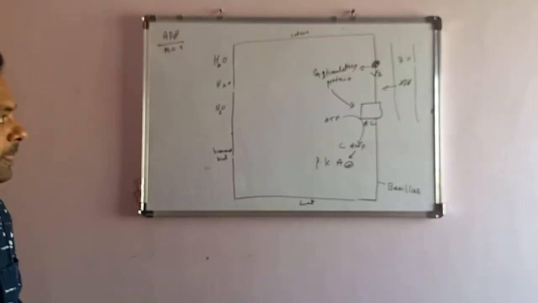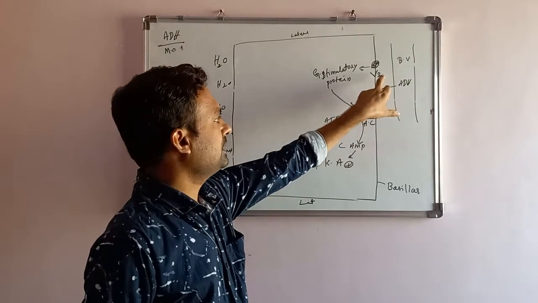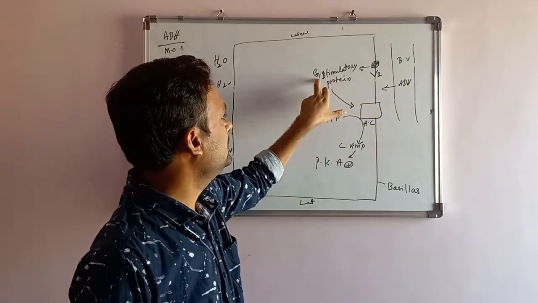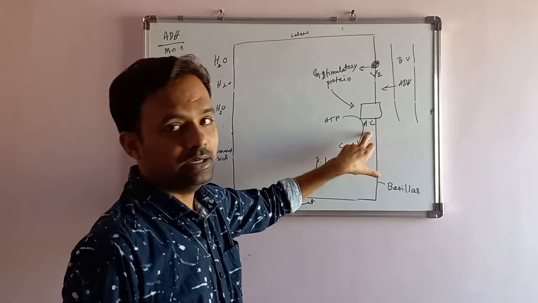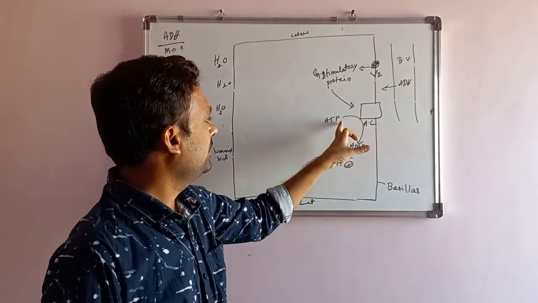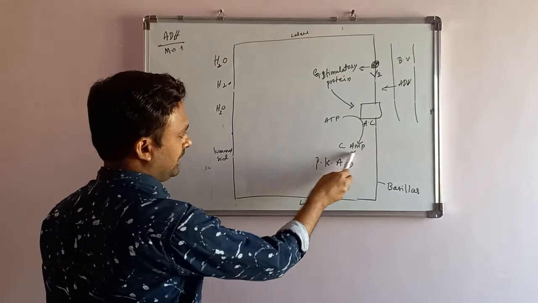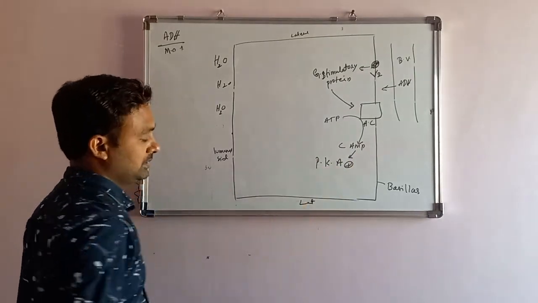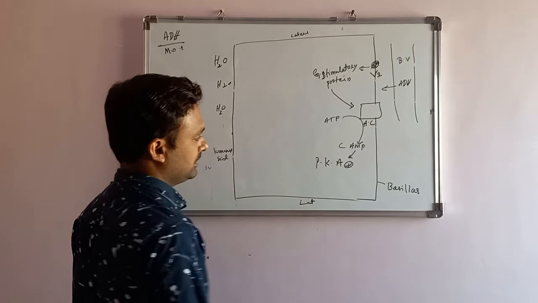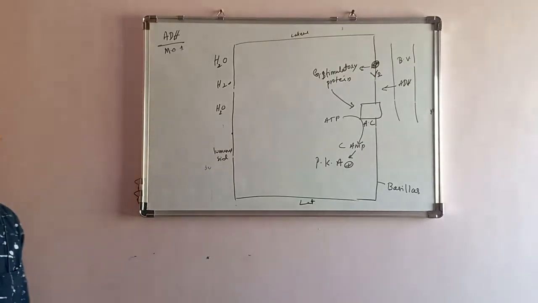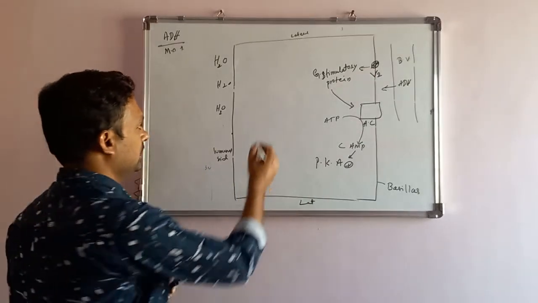This is a very important step. See what I told: it acts on the V2 receptor, it will release the G stimulatory protein, and it will stimulate the adenyl cyclase, where there is a conversion of ATP into cyclic AMP. On the conversion to cyclic AMP, there is a stimulation of protein kinase A. This is the nucleus of this cell.